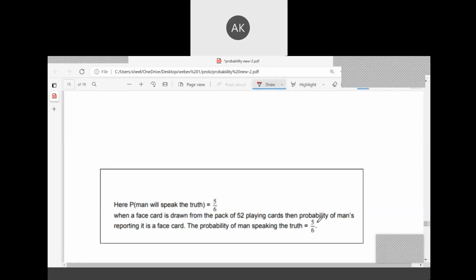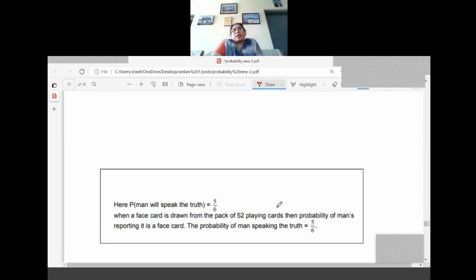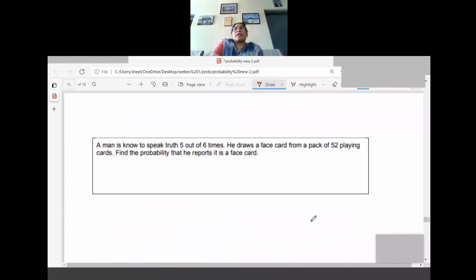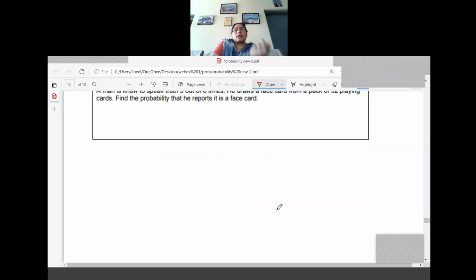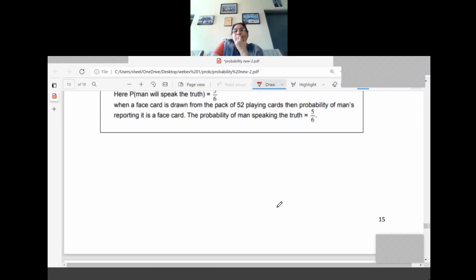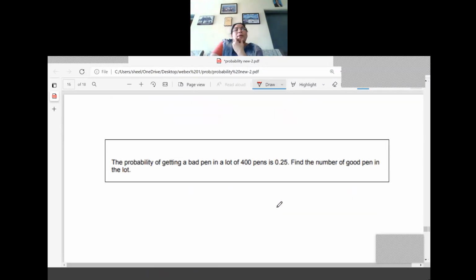Last class also I have shown this type of sum. Last class he was telling a lie, and here he's speaking truth this time. So truth only, don't consider the cards number. Understood? What is the probability of telling the truth? That is the question here asked. Okay, one more.